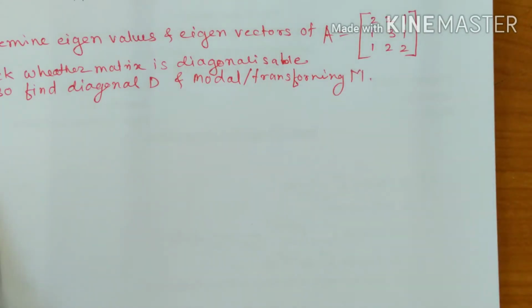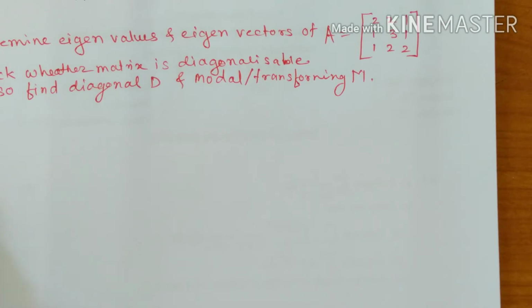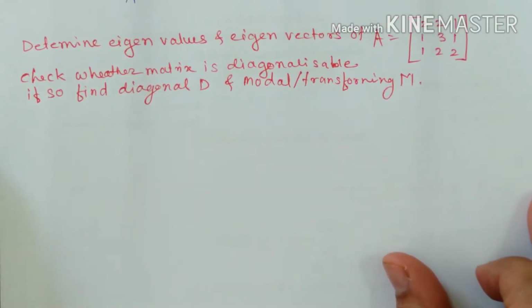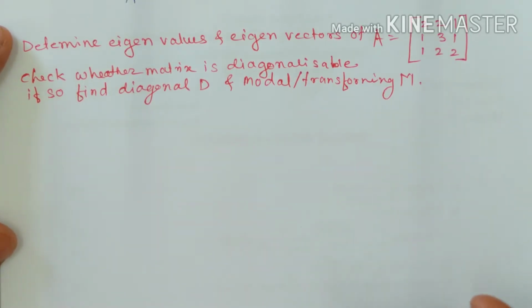Now first of all, in the examination you may get a question directly like this: A is a matrix, check whether the matrix is diagonalizable or not, and if so, then find its similarity diagonal matrix D and the modal matrix M. In that case also you have to first calculate eigenvalues and eigenvectors, because to check whether the matrix is diagonalizable or not, we check the algebraic multiplicity and geometric multiplicity, and to check them we require the eigenvalues and eigenvectors respectively.